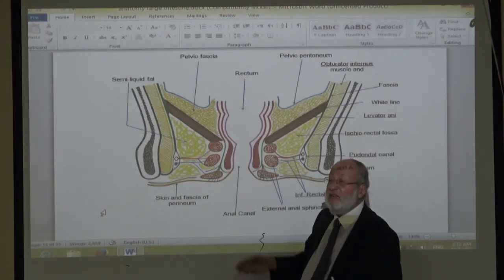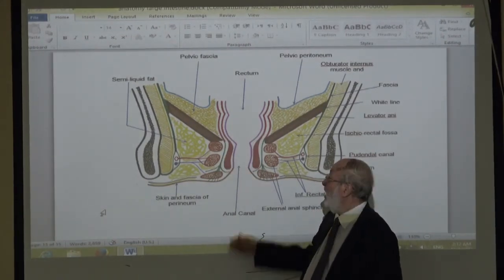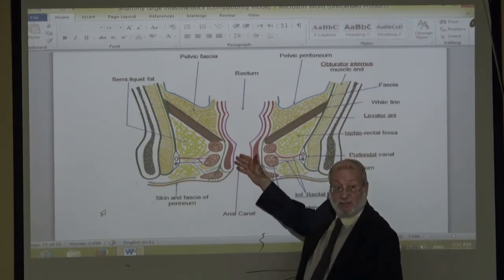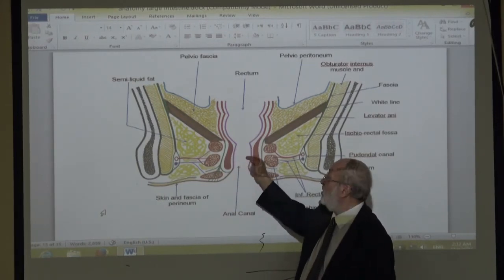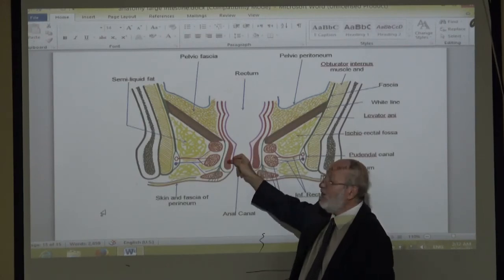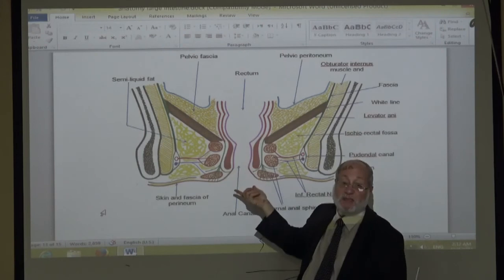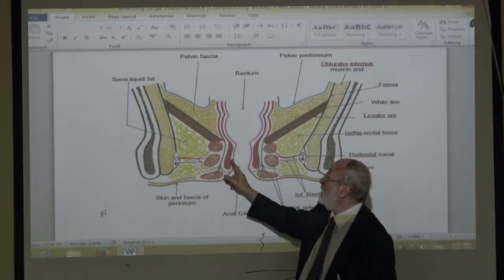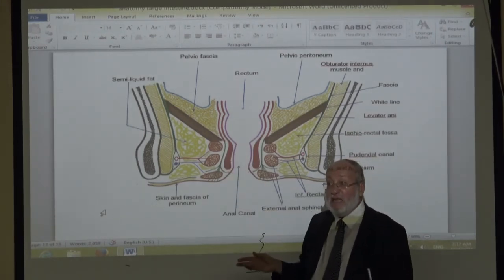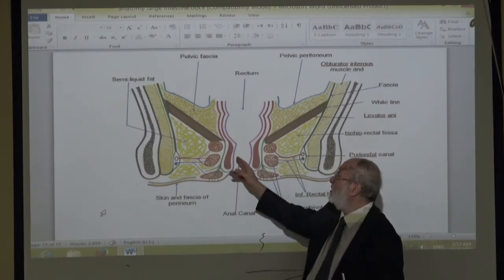Second space. The submucosa of the anal canal is very loose. Any fissure or injury of the mucosa, feces pass, bacteria enter, leading to submucous abscess. The submucosa here is a loose material, and there is a potential space called the submucous space. This is very rare.